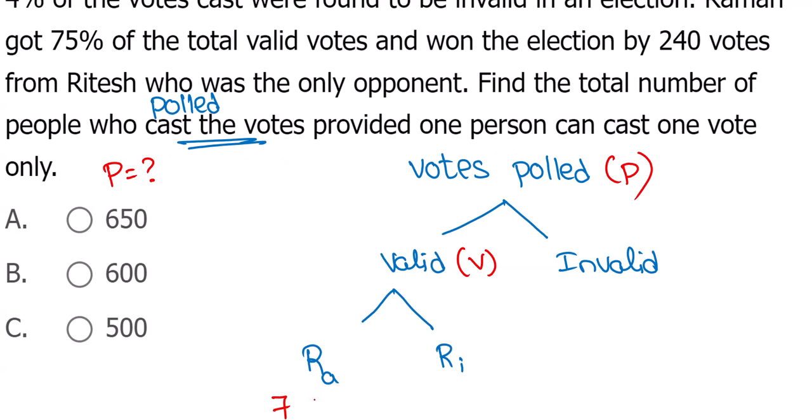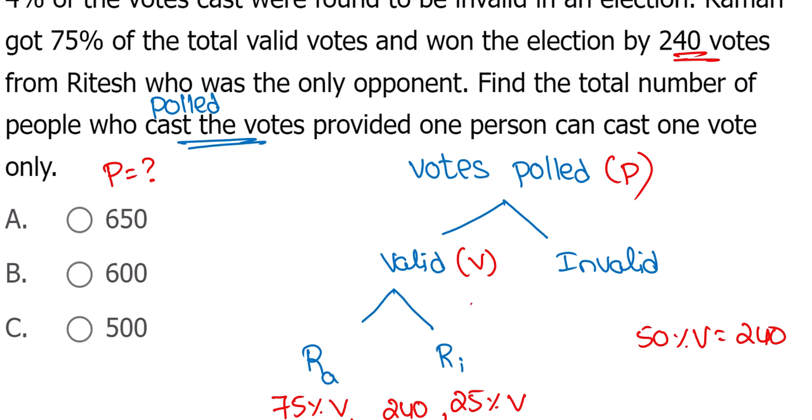Okay, so Raman got 75% of valid. Then obviously among valid, the remaining is given for Ritesh. The difference is nothing but 240. So this difference is 240 means 50% of valid votes are 240. So total valid votes are nothing but equal to 480. But in the question they said 4% are invalid. Right? So the answer is 500.